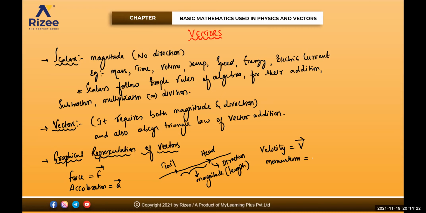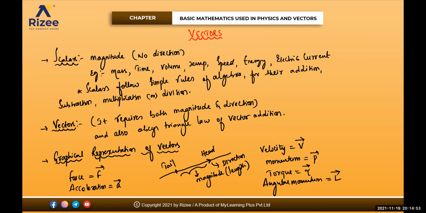Momentum is represented by P bar. Torque is represented by tau bar. This is the symbol for the torque. Angular momentum is represented by L bar. All of these are the representations. I hope you are clear with everyone, beta. Is it clear for everyone? Any doubt in this one?